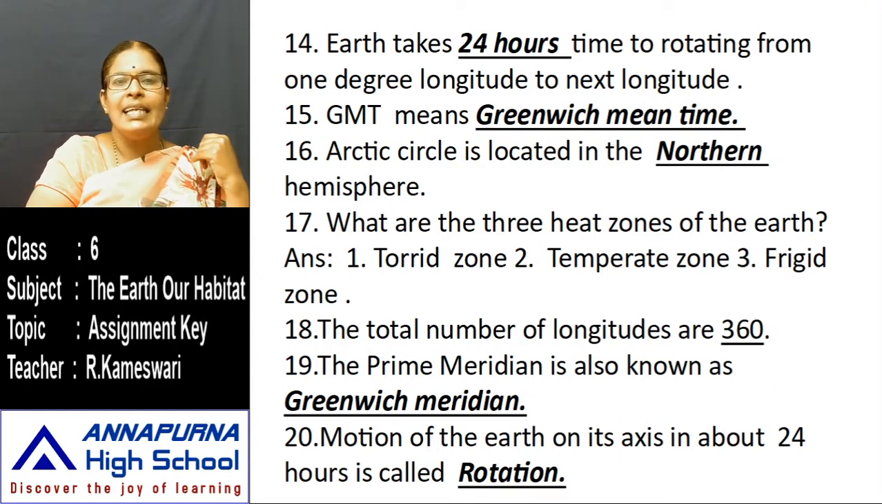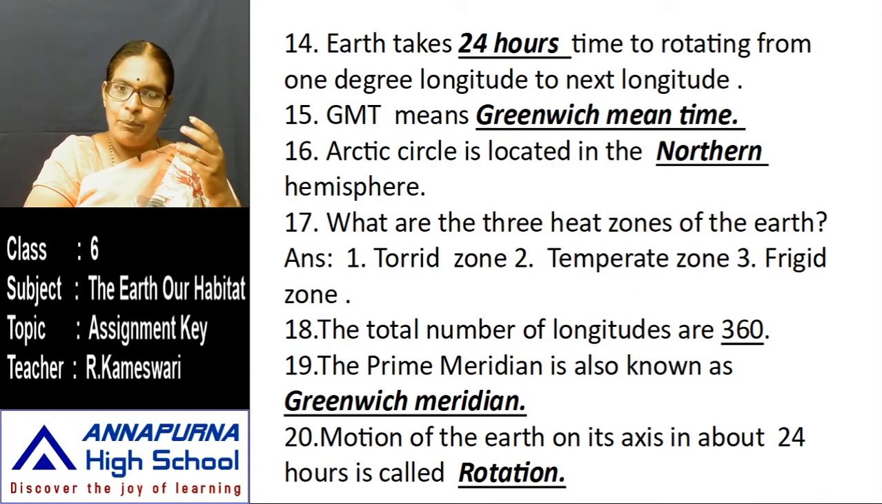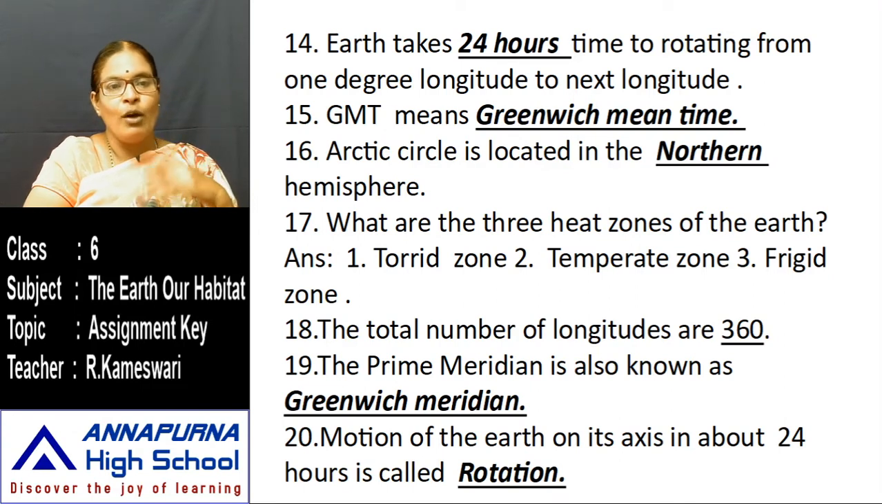Next, what are the 3 heat zones of the earth? The whole world is divided into 3 heat zones based on the sun rays received. Torrid zone, temperate zone, frigid zone. The torrid zone receives a lot of heat from the sun. Here the climate is too hot. It is located between the Tropic of Cancer and the Tropic of Capricorn. Between these two tropics, the torrid zone is located.